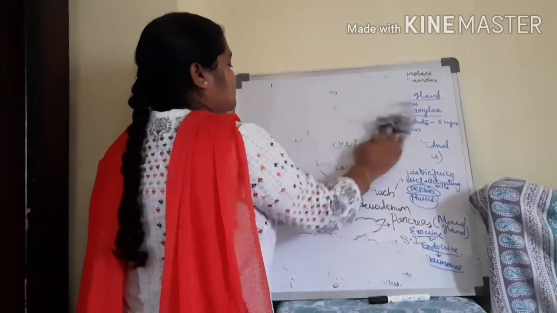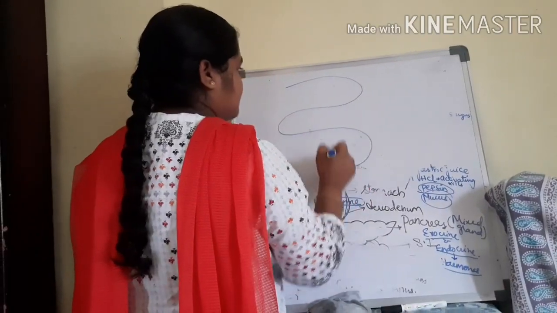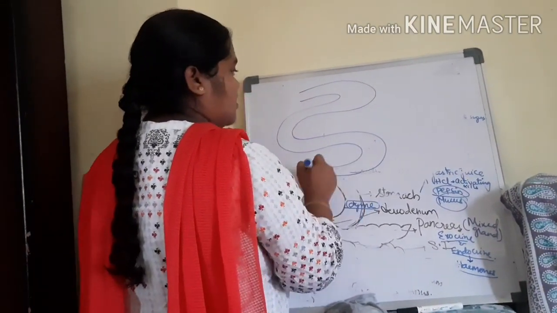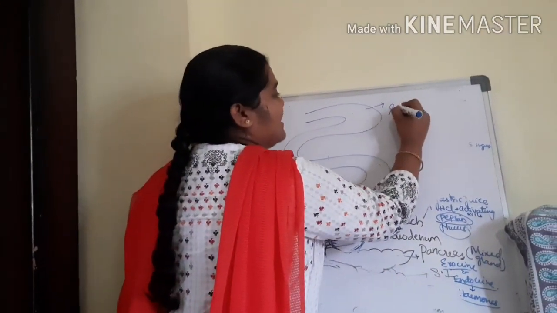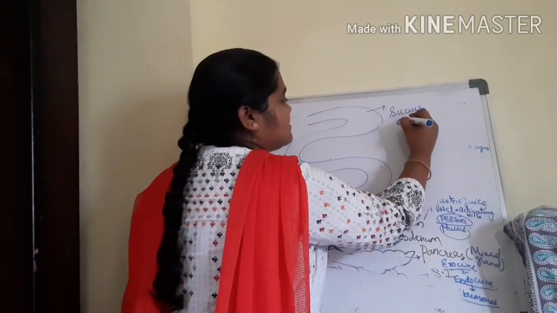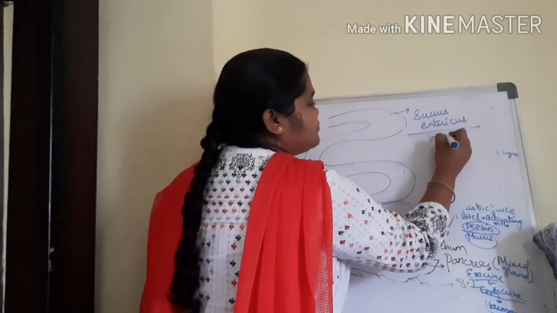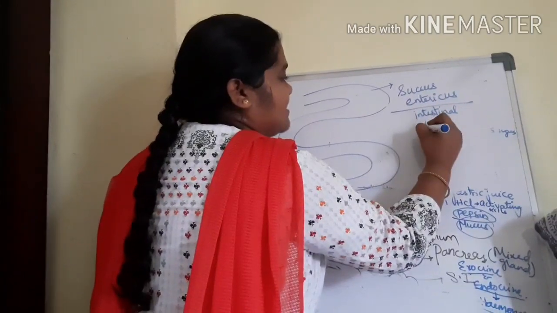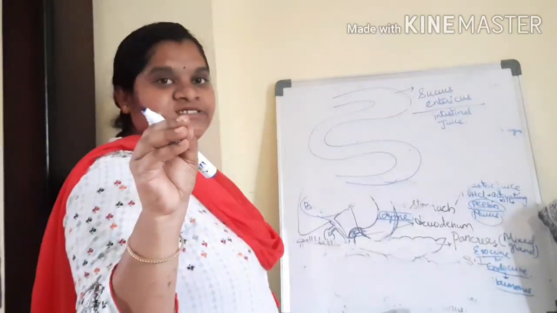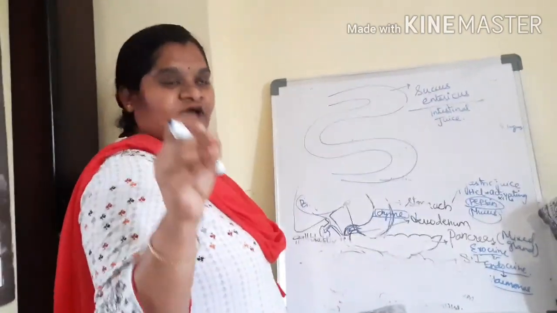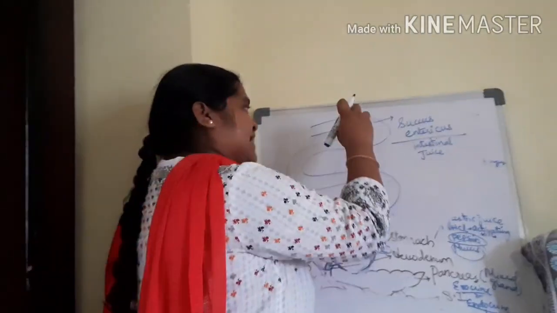In the small intestine, it is a tube-like structure like this. Yes, this is the small intestine. The small intestine also releases an intestinal juice called succus entericus. It is called intestinal juice. With the help of succus entericus, the remaining 5% of carbohydrates, proteins and fats, left after the action of the pancreas and liver, will be digested here.